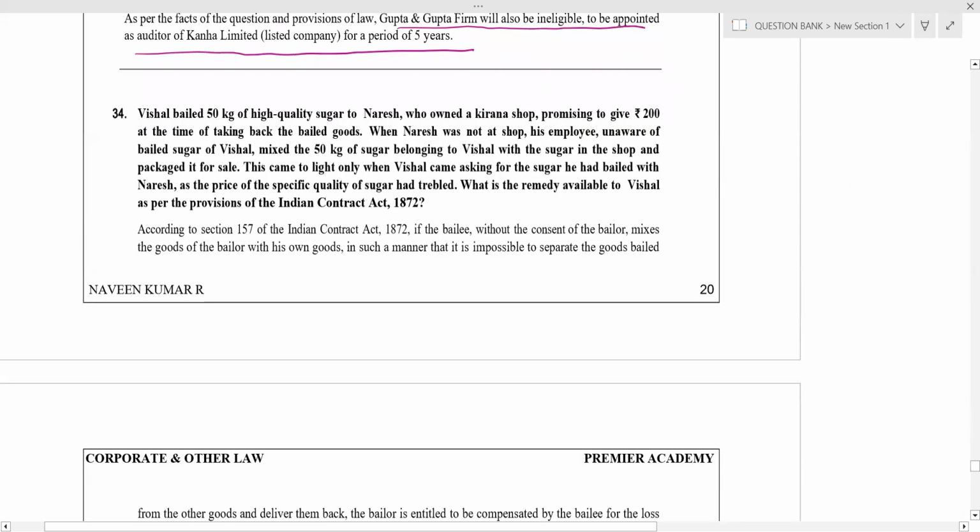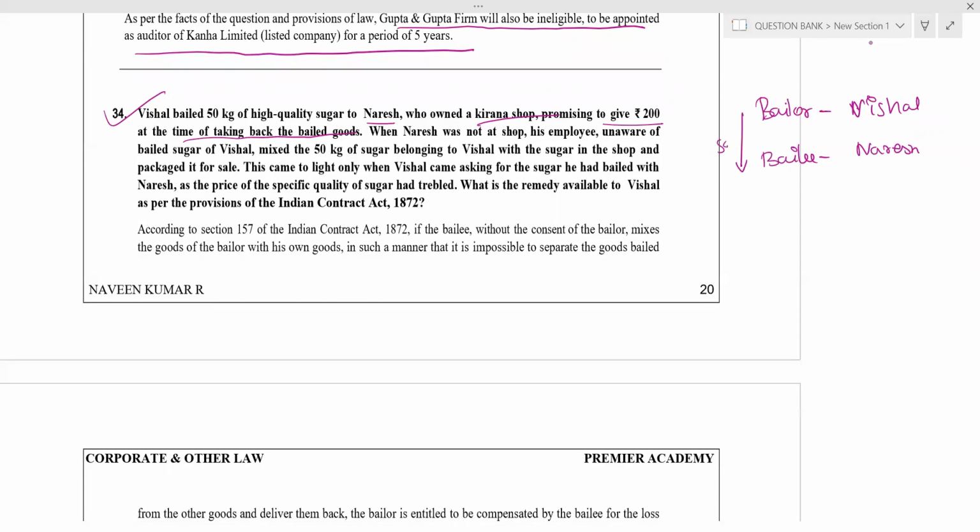Now, Indian Contract Act, that is the bailment chapter. Vishal bailed 50 kg of high quality sugar to Naresh. So, who is the bailor here? The person who delivers the goods is called the bailor. Here, Vishal is the bailor. Who is the bailee here? Naresh, who owns a Kirana shop, promising to give 200 rupees at the time of taking back the goods. Vishal is giving 50 kg of high quality sugar to the bailee for consideration, so it is a non-gratuitous bailment, 200 rupees I'll give back.